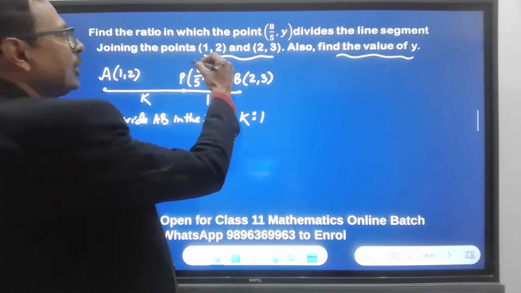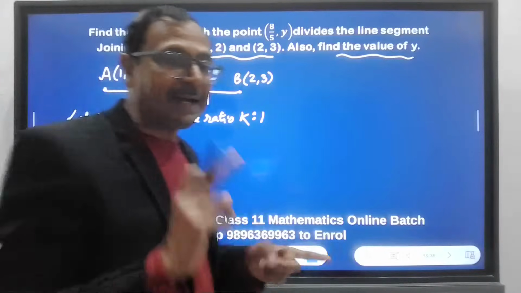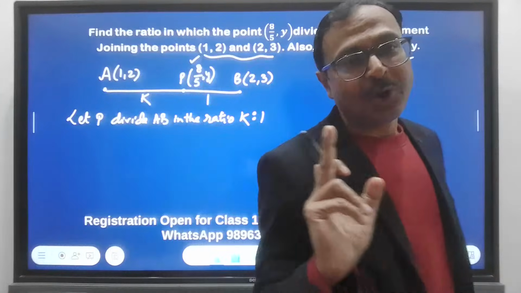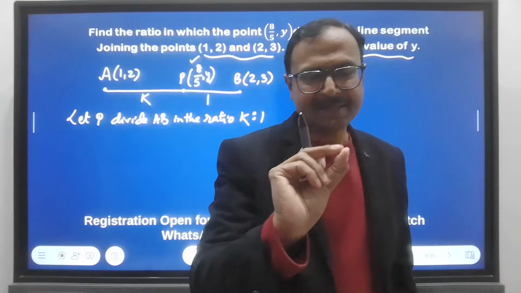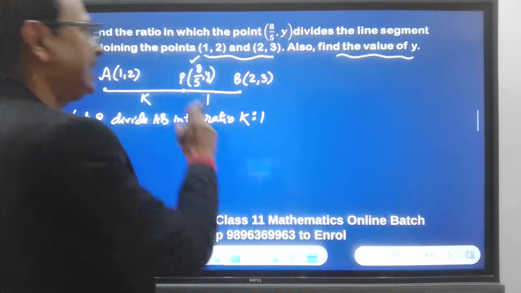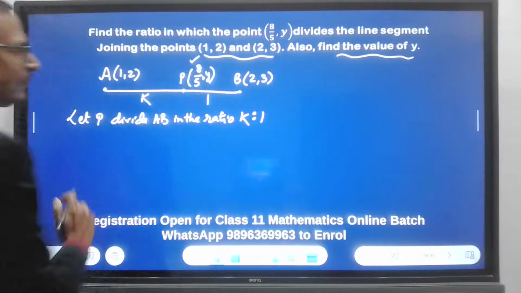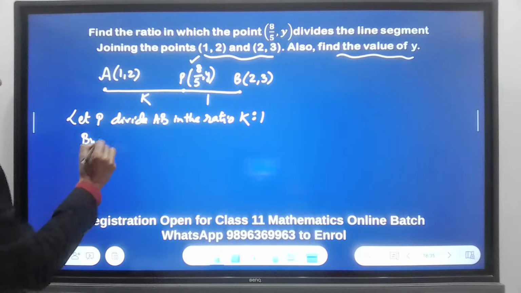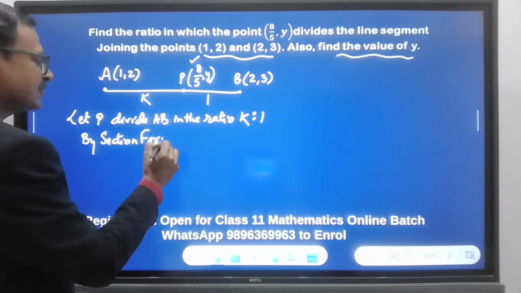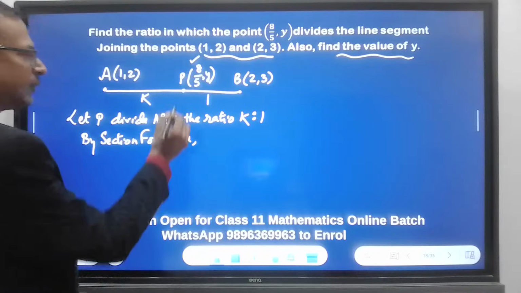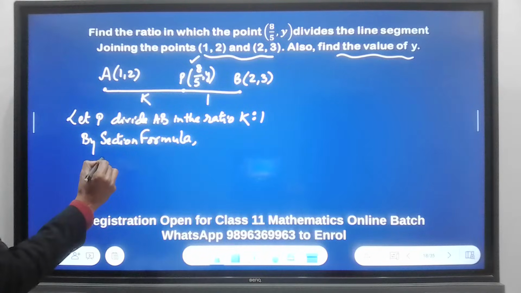So the known coordinate is 8 upon 5. And 8 upon 5 is in the x coordinate, right? At the x place. So I'll be using the 8 upon 5 first. So, section formula. By section formula, I will be applying section formula to 8 upon 5 first.